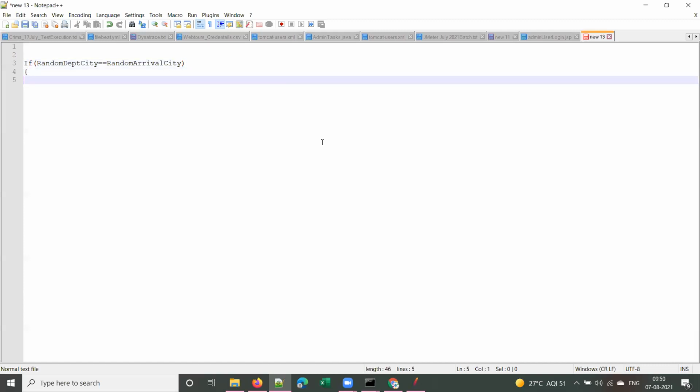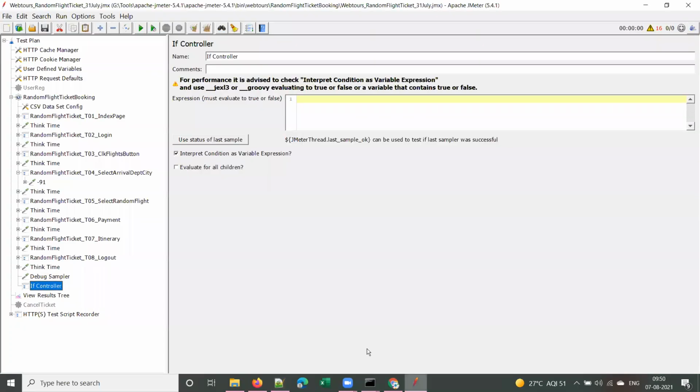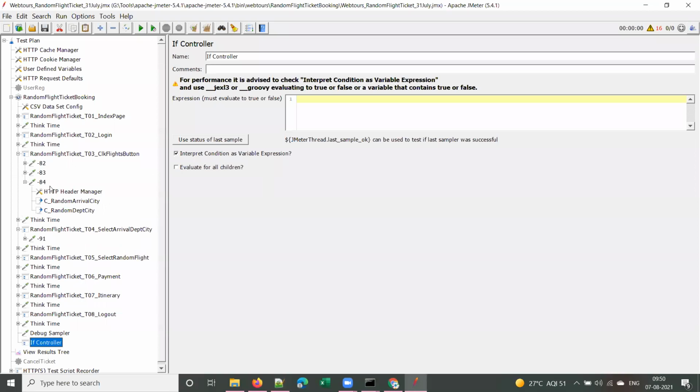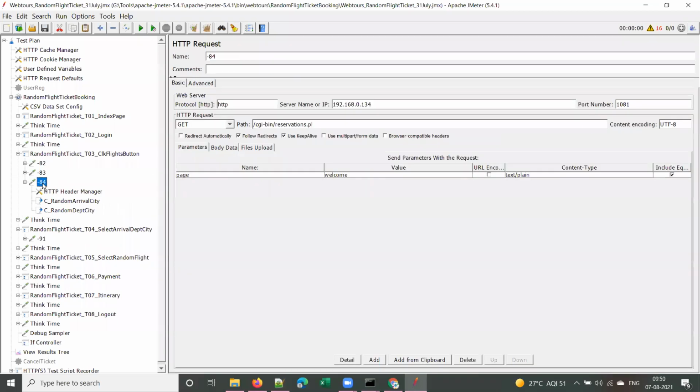Then we can handle this in multiple ways, actually. We can repeat that step one more time. Which step? The one where we are selecting the departure and arrival city, request number 84, isn't it? So yes, we can repeat that step one more time, or we can exit that iteration.